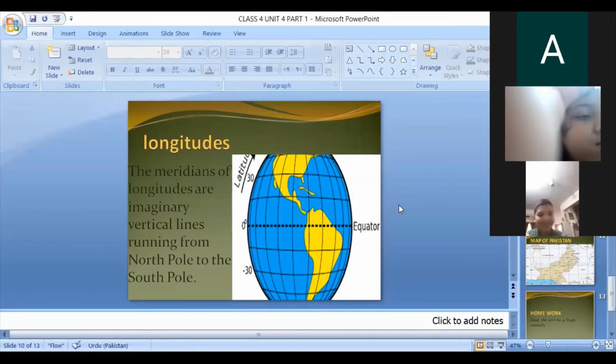Physical maps are drawn to scale by dividing the area into vertical and horizontal lines. These lines are called the lines of longitudes and latitudes. First, you can see the picture of lines of longitudes. Here you can see the imaginary line that is known as the equator. And these lines running from north to south are known as the longitudes. What are the longitudes? Lines of longitudes, the meridians.